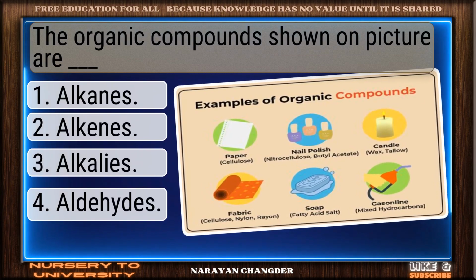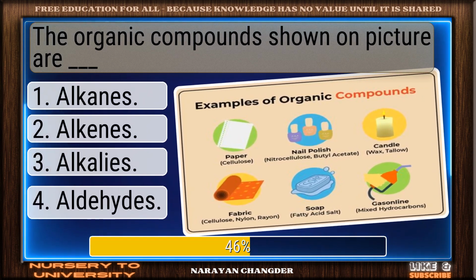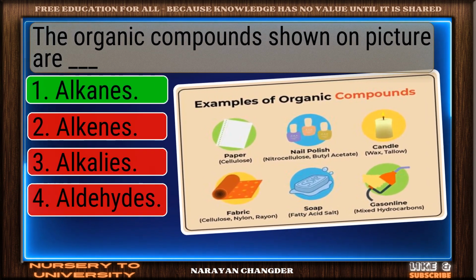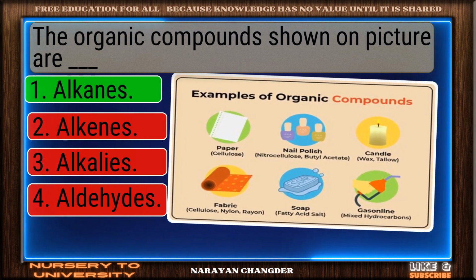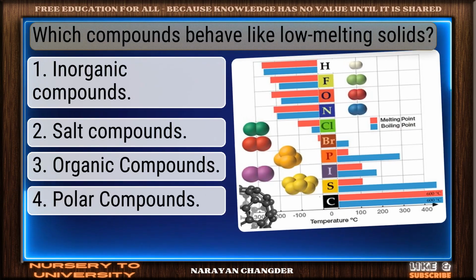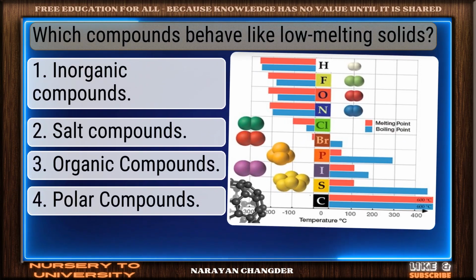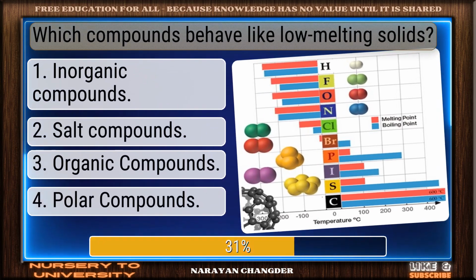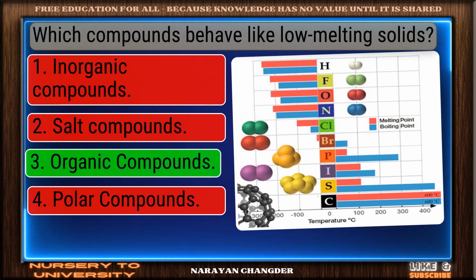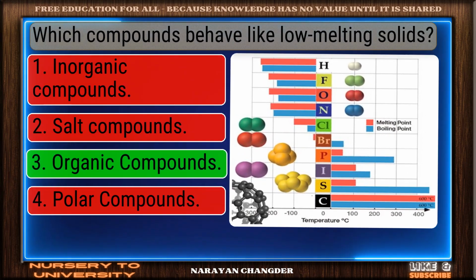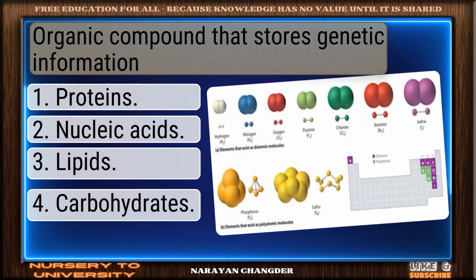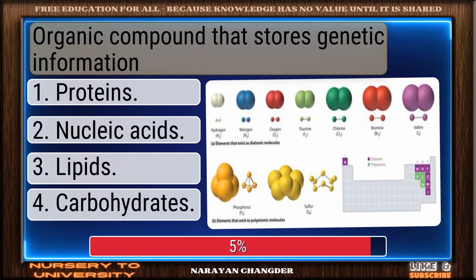The organic compounds shown on picture are dash. On track. Alkanes is the correct answer. Which compounds behave like low-melting solids? Bravo! Organic compounds is the answer. Organic compound that stores genetic information.